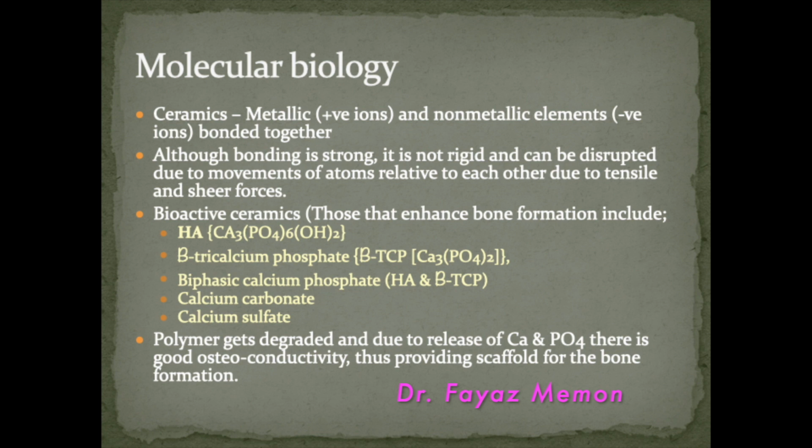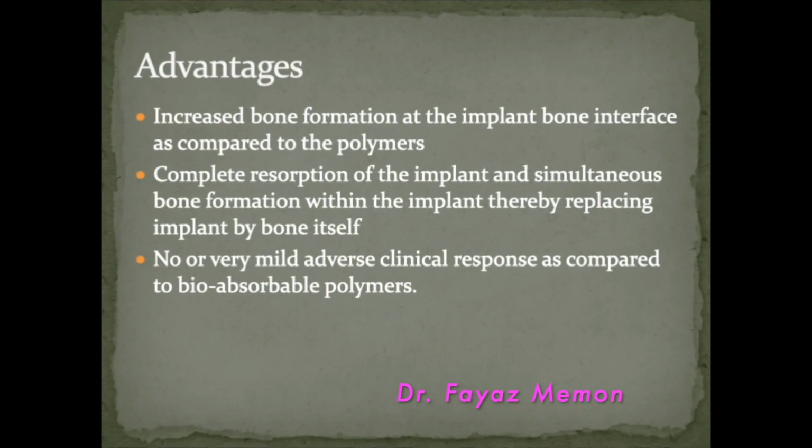These polymers get degraded, and due to the release of calcium and phosphorus, there is good osteoconductivity, thus providing a scaffold for bone formation. The advantages of biocomposite implants are that there is increased bone formation at the implant bone interface as compared to polymers. There is complete resorption of the implant and simultaneous bone formation within the implant, thereby replacing the implant by bone itself over 7 to 10 years. There is no or very mild adverse clinical response as compared to bioabsorbable polymers.